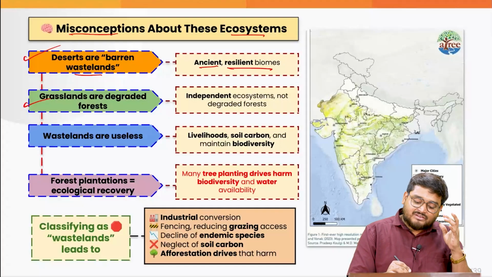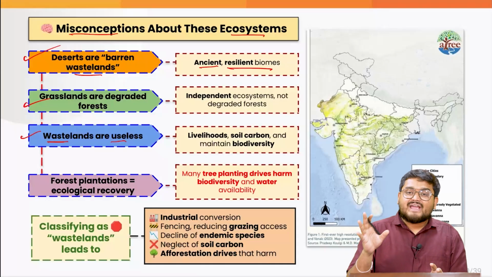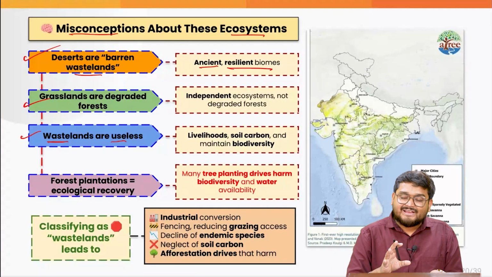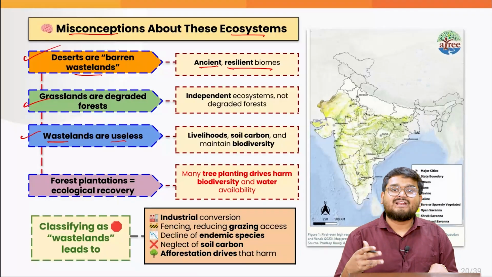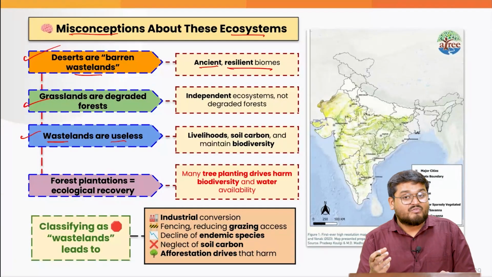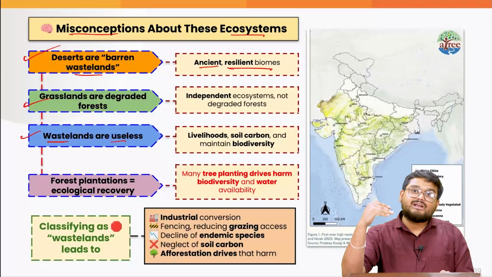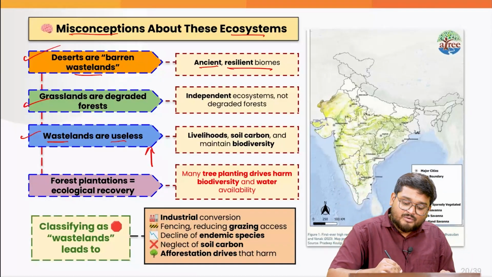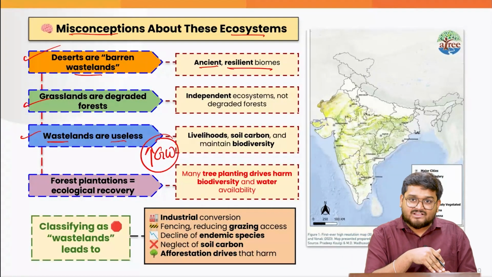Next, wastelands are useless. This is also a misconception, because any kind of ecosystem and the soil is very important for overall global environmental concerns. Soil is a very important resource when we talk about storing carbon dioxide and preventing it from escaping into the atmosphere, because if it does, it will again increase global warming, since carbon dioxide is a global warming gas.